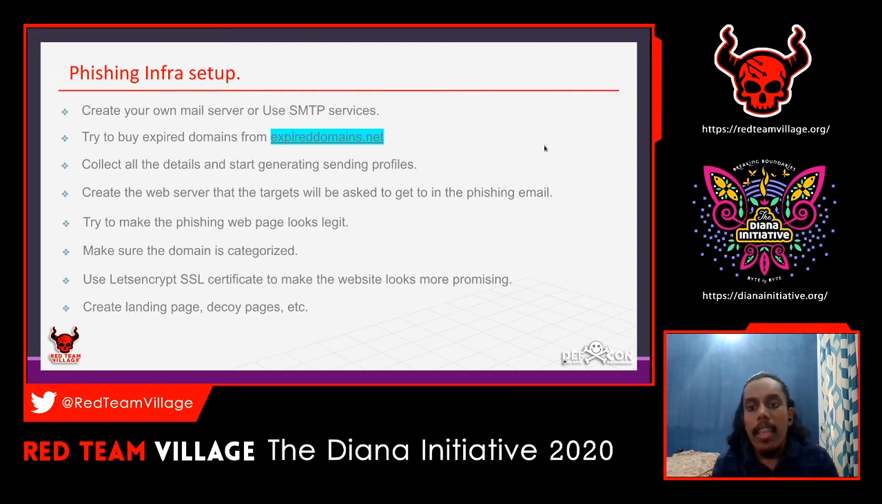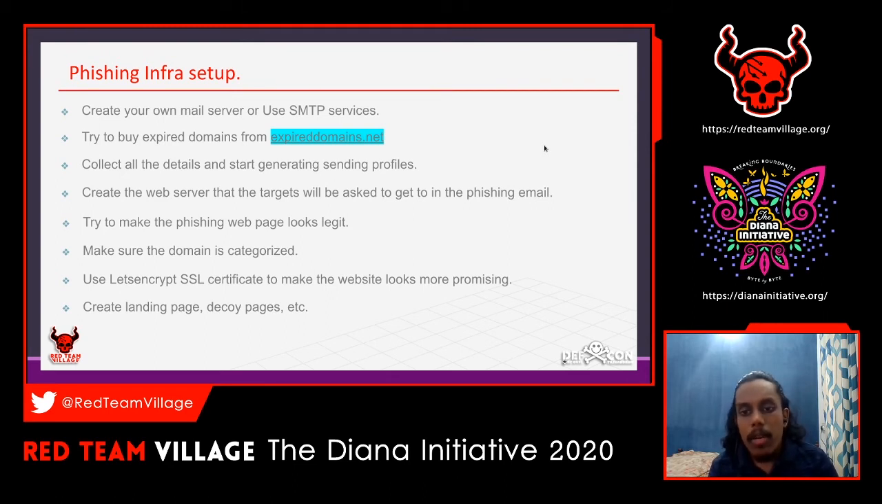spoofing a user. Then you have to create a landing page. Once the user has clicked on your particular phishing email link, and the victim gets to that URL, he will land on, let's say, a login page or something. Once the credentials have been submitted, they need to land on some pages. That also needs to be created from your side, and you have to create decoy pages.